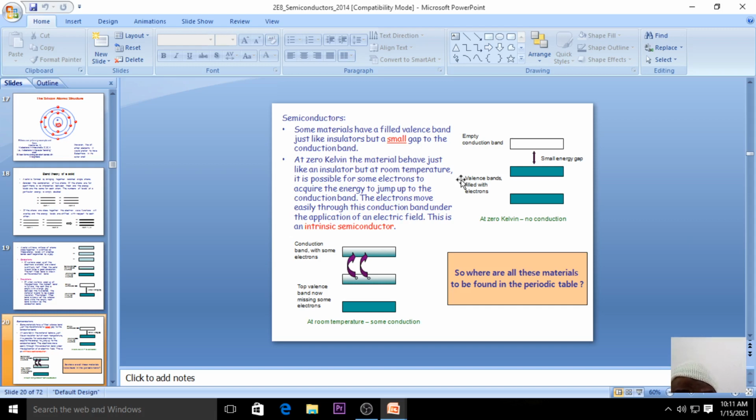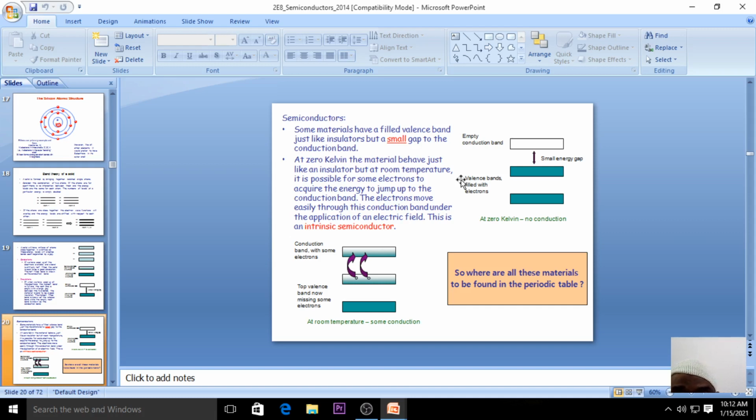As I increase the temperature, the same material will exhibit the conductivity property. So depending upon the temperature, if the temperature is decreasing we say that element is an insulator, and if you increase the temperature, the same element exhibits a different characteristic.